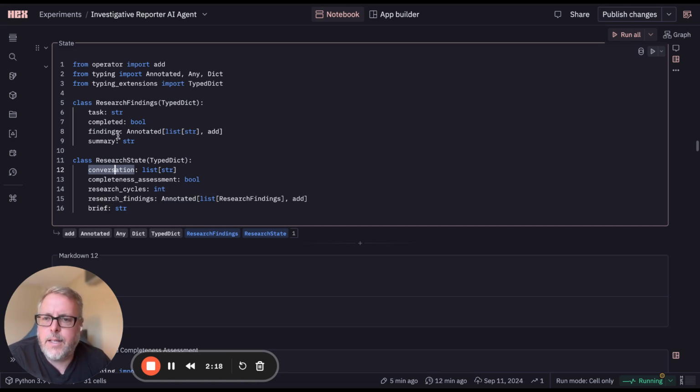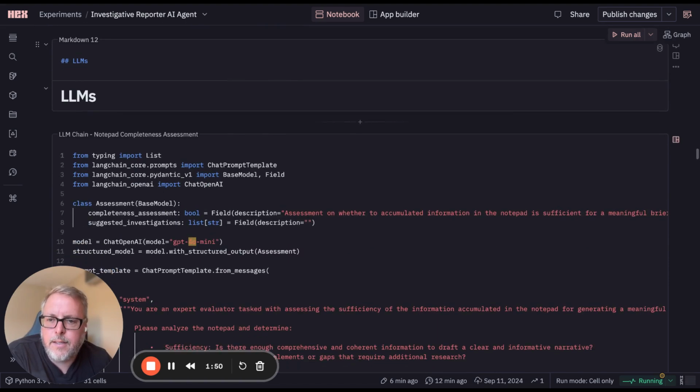For the findings, it will create a list of tasks, and for each task it will perform searches or whatever is at its disposal with the tools, and once it has enough findings, then it will tag the task as completed, and it will generate a summary of its findings for that specific task.